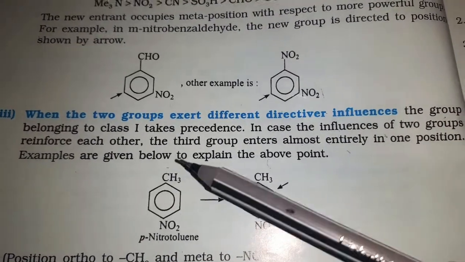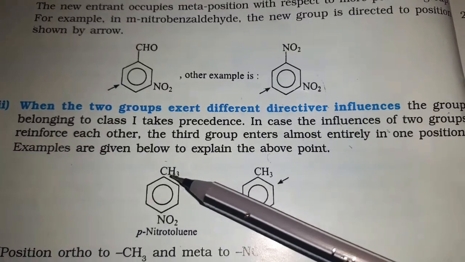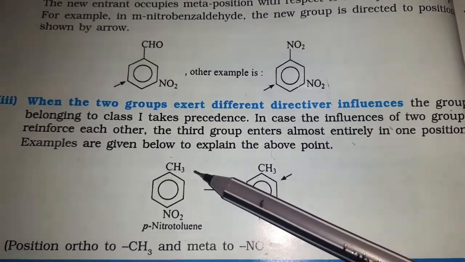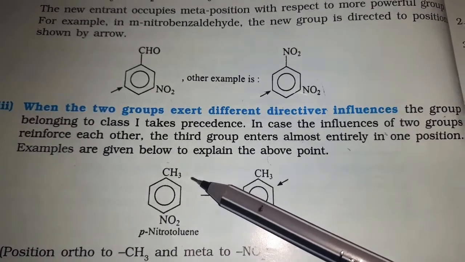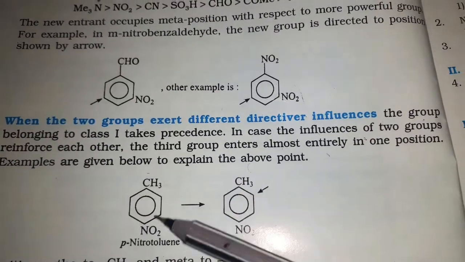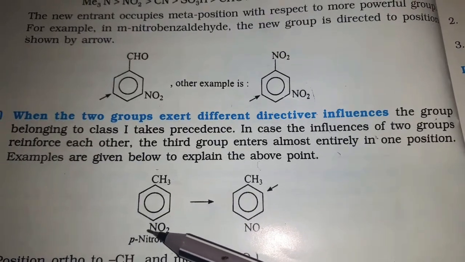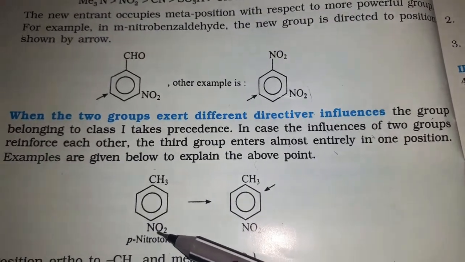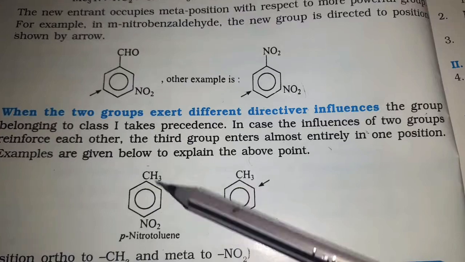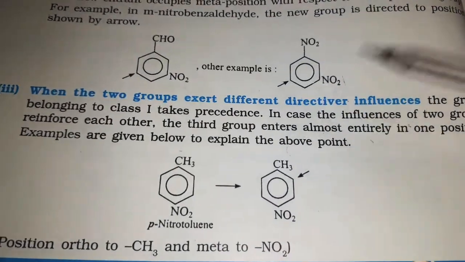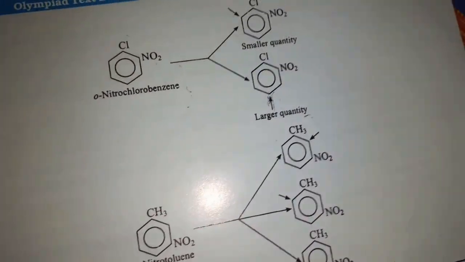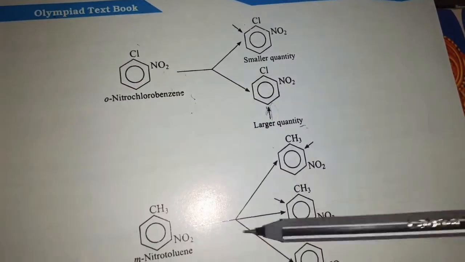As this is ortho-para directing, the third substituent may get attached either at the ortho or para position. But here the para position is blocked, so the third substituent may get attached either at this position or this position. That's it.